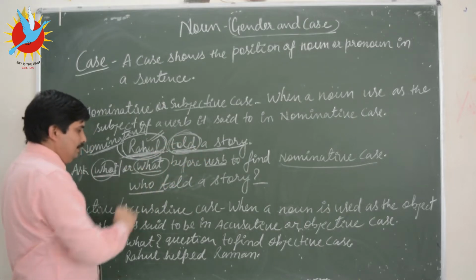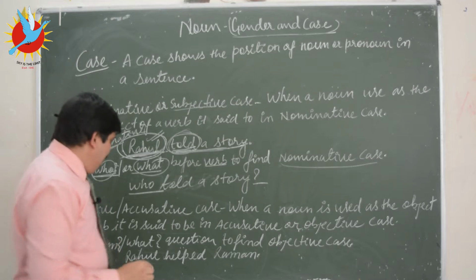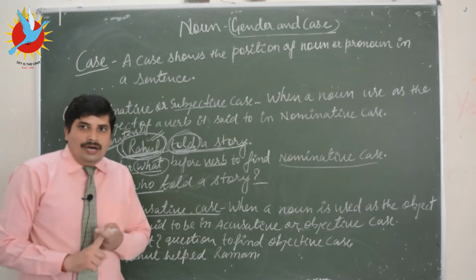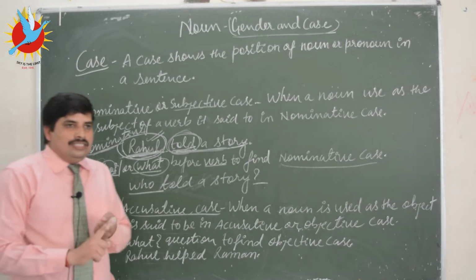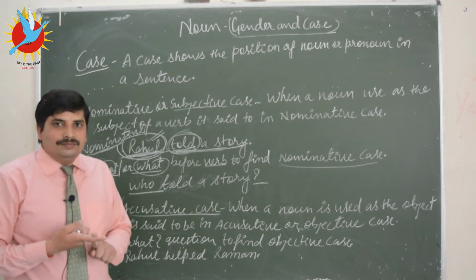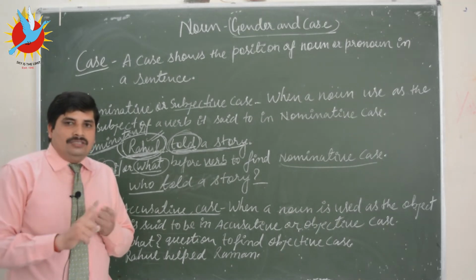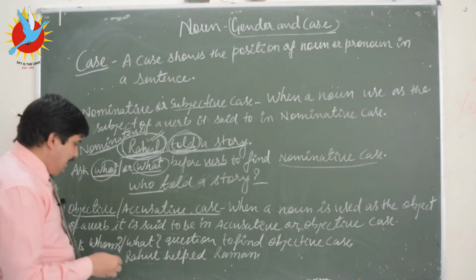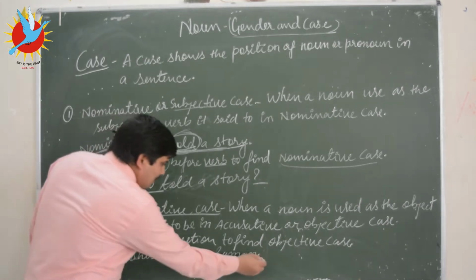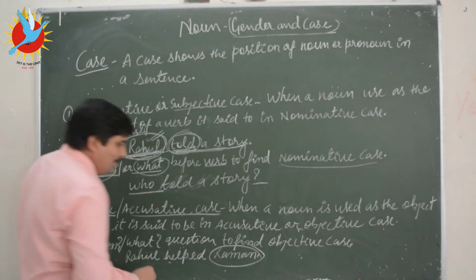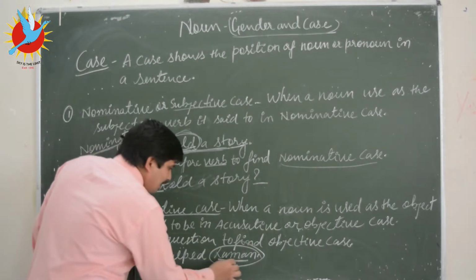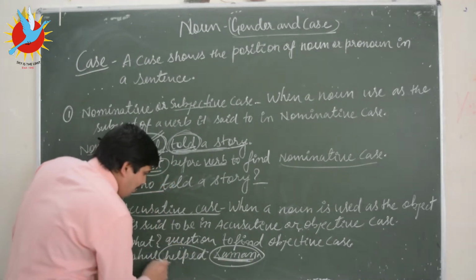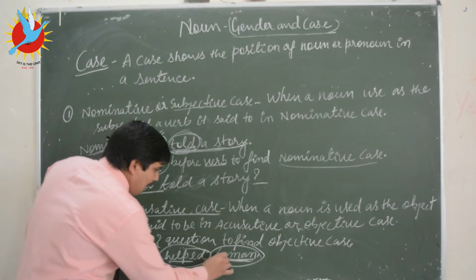verb told. Similarly, if we talk about objective or accusative case, when a noun or pronoun is used as the object of the verb, it is said to be in accusative or objective case. For example, you can see Rahul helped Raman. So here Raman is the object of the verb helped.